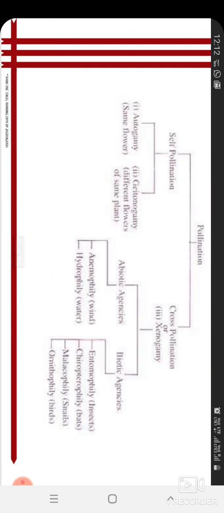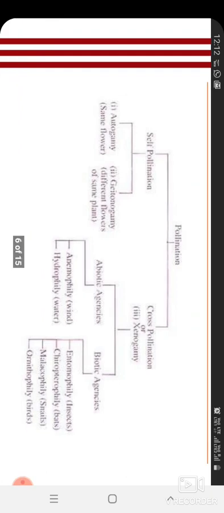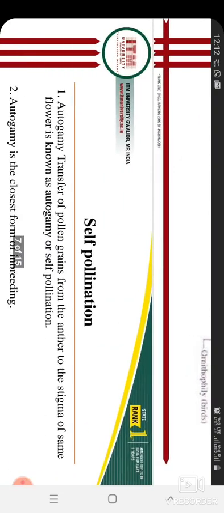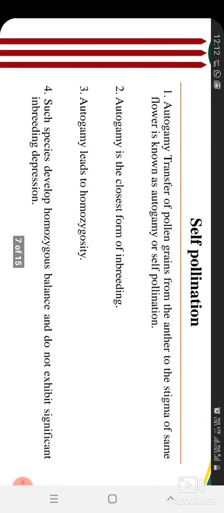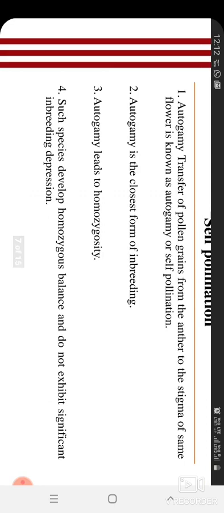So about cross pollination we will study in the next lecture, but today we will study self pollination. Now, self pollination, you know, is autogamy, a transfer of pollen grains. The transfer of pollen grains from the anther to the stigma of the same flower is known as autogamy or self pollination. Okay, it's clear.